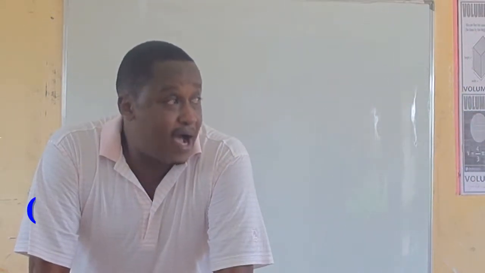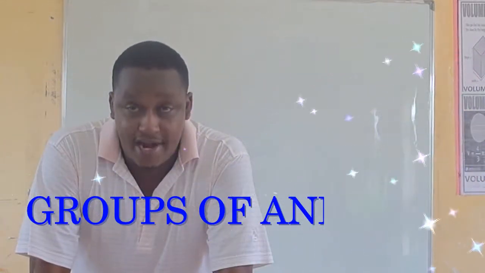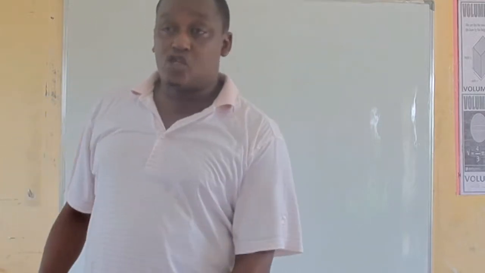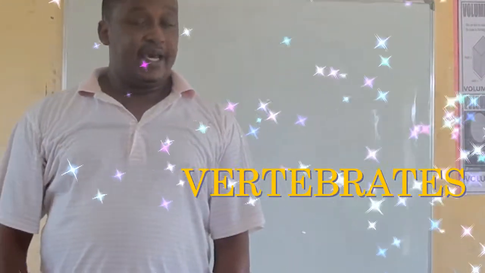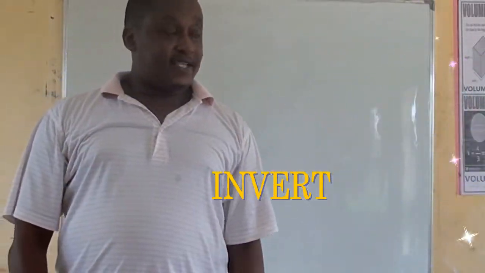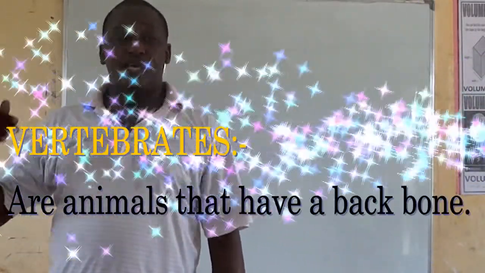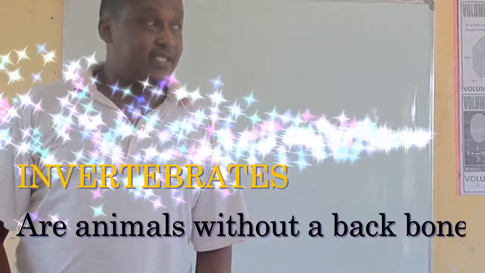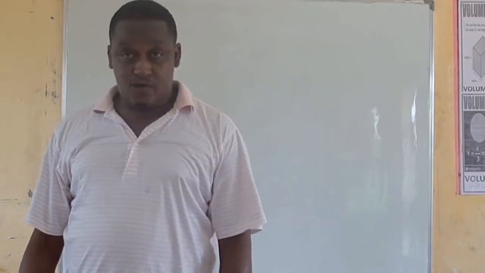We also talked about the groups of animals. We say that animals are divided into 2 groups, and the first one is called vertebrates. The second one is called invertebrates. What are vertebrates? Vertebrates are animals that have a backbone, whereas invertebrates are animals without a backbone.